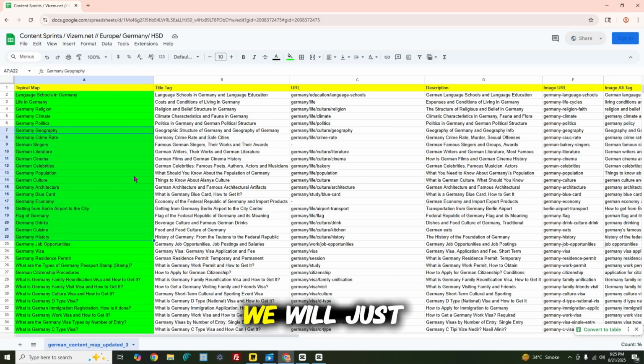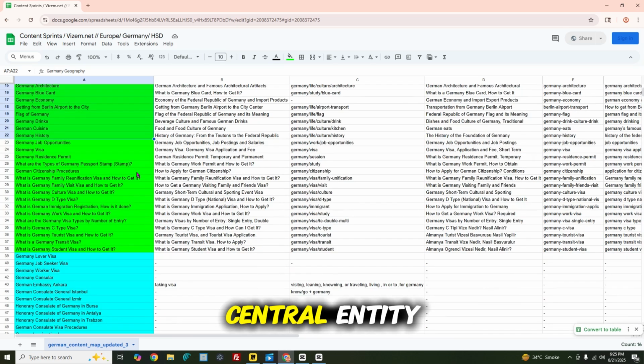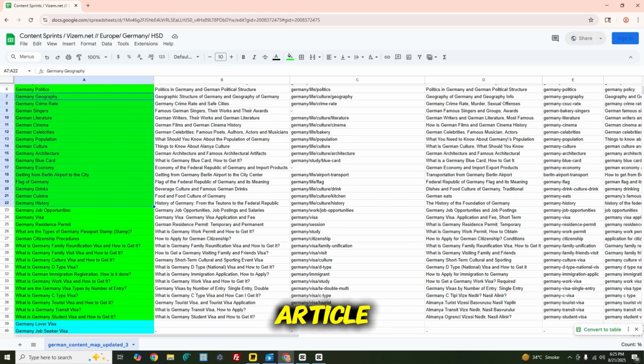So in this lecture, we will just repeat some anatomy of a topical map one more time. We have actually five concepts here. One of them is central entity, which is appearing in all the articles and sitewide. And the other one is central search intent. Again, it will be appearing in all of the website. And these two will be creating the sitewide n-grams and sitewide phrases.